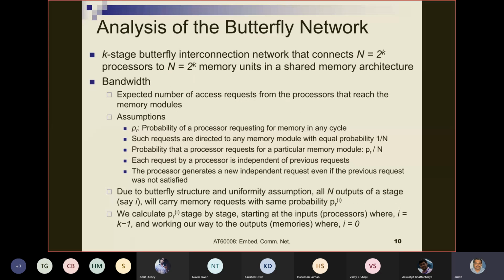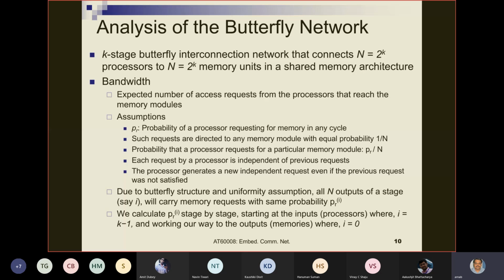So the first thing we will analyze is the bandwidth of a butterfly network. Now here, what is bandwidth? We will do this for a particular case. The butterfly network has a set of inputs and connects to a set of outputs. Here we will think, for example, that my inputs are processors and my outputs are memories.